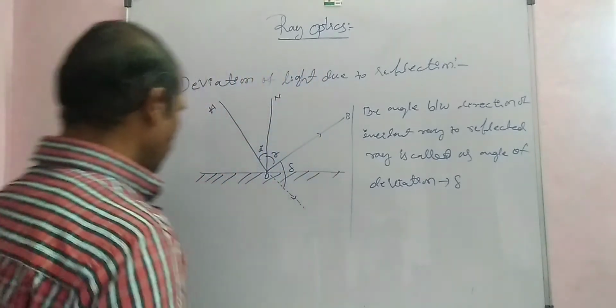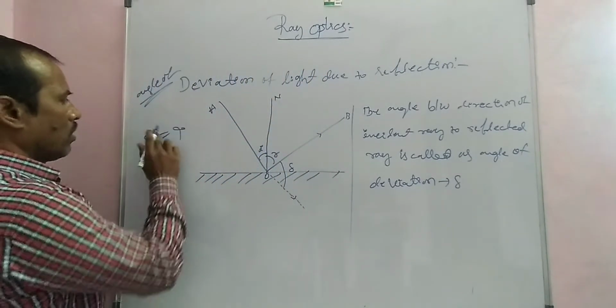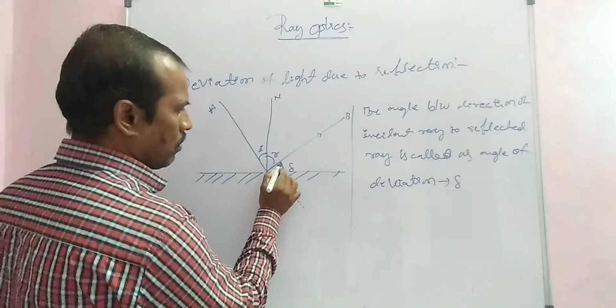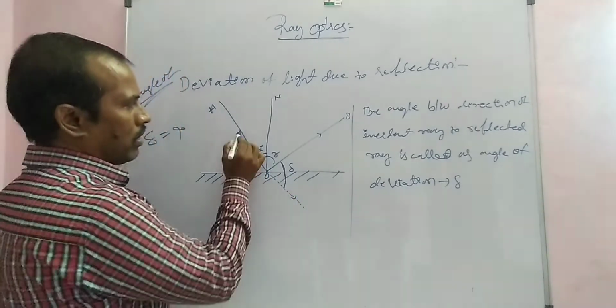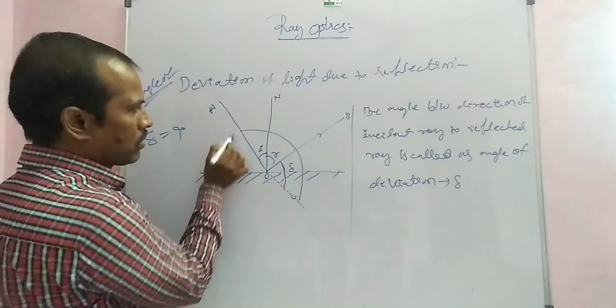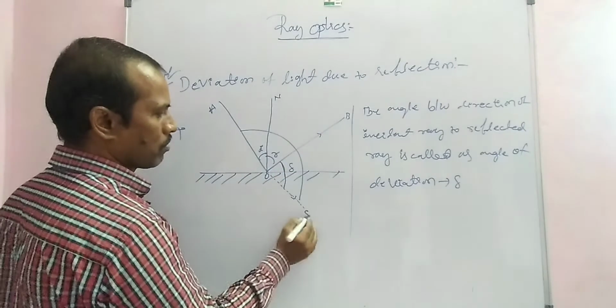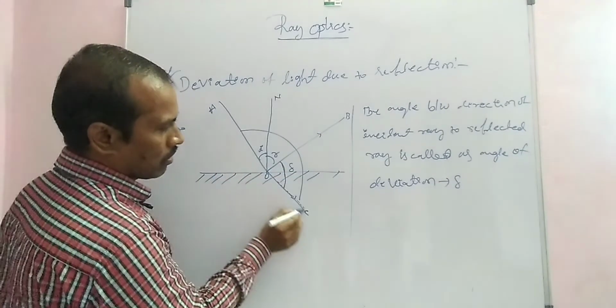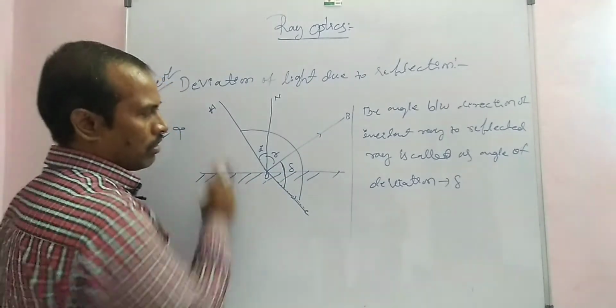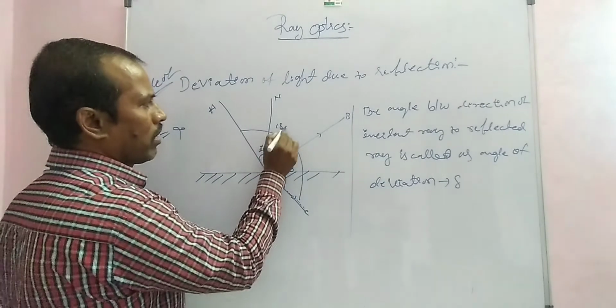So delta is equal to, here this is a straight line, AB, for example AC is a straight line, and a straight line means 180 degrees.